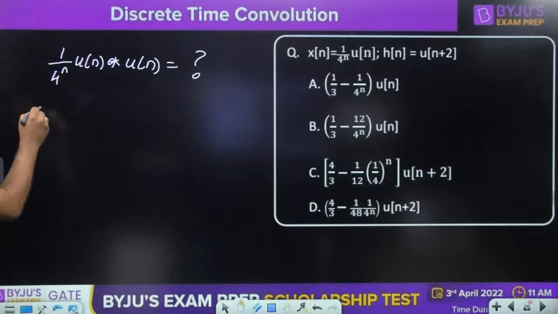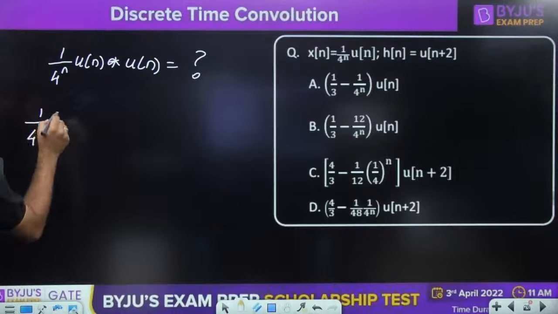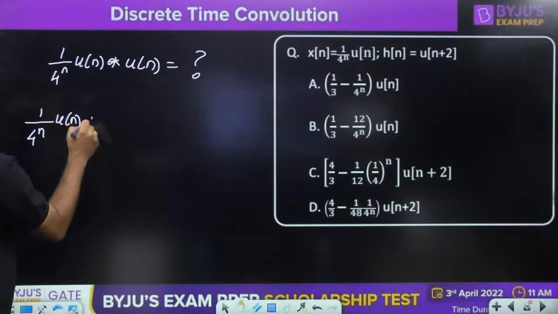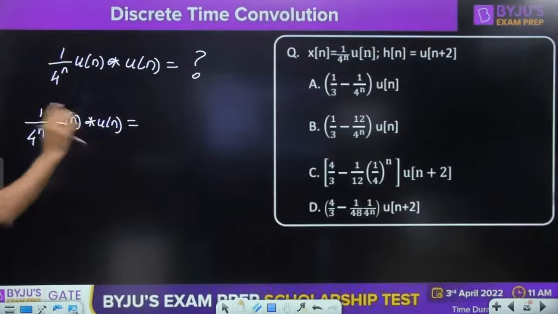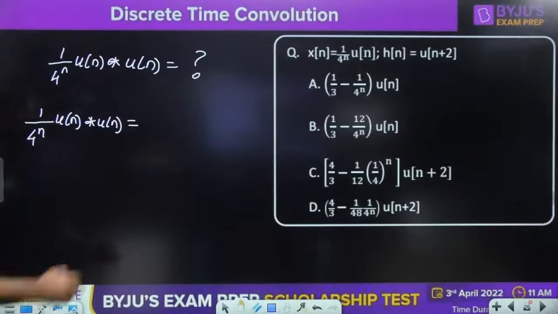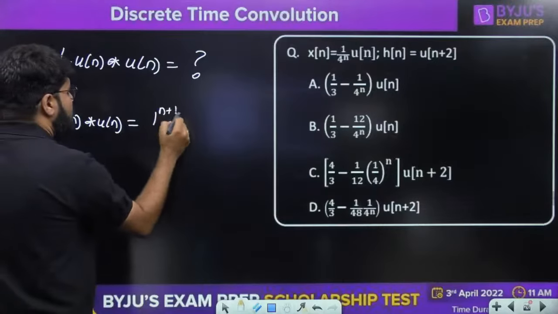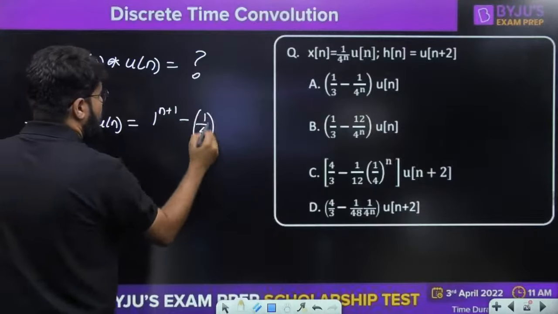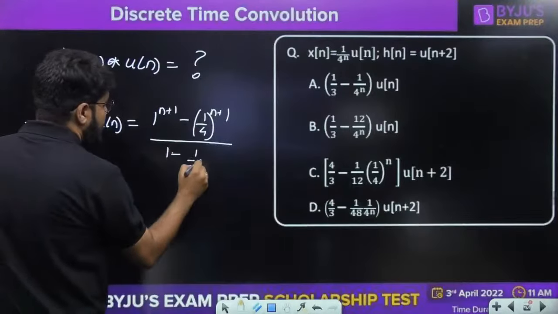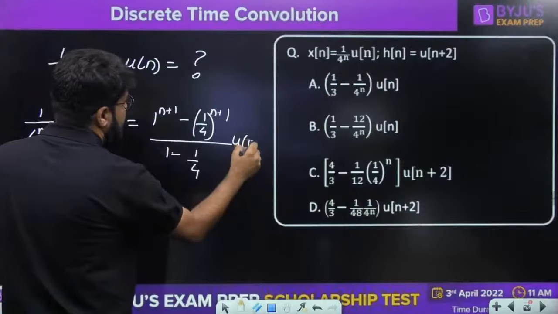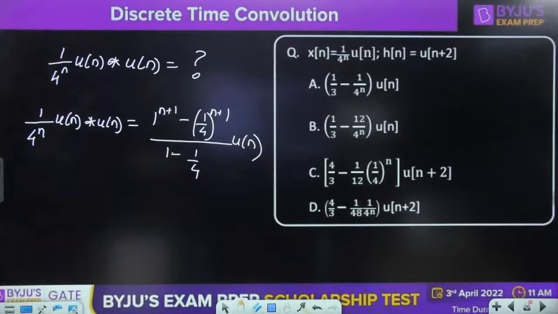Okay, so we have (1/4)^n u[n] convolved with u[n]. How much is it equal to? a^n u[n] convolved with b^n u[n] is given by (b^(n+1) − a^(n+1)) / (b − a), multiplied by u[n]. That is the formula we have just seen.